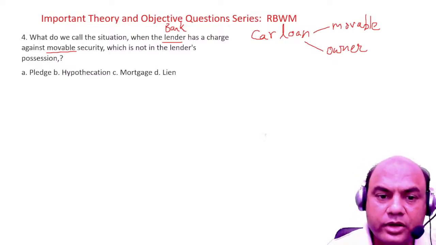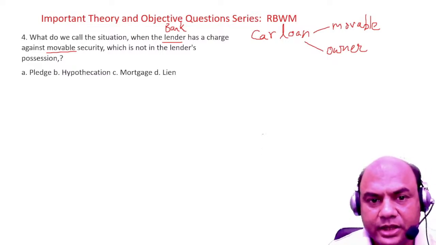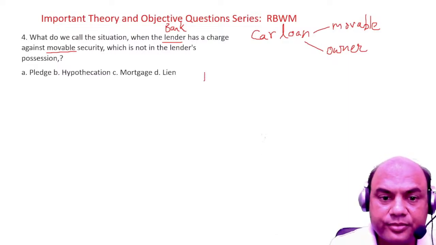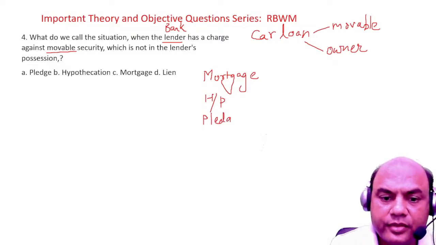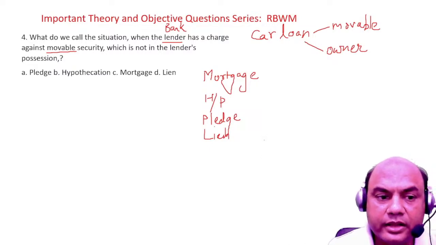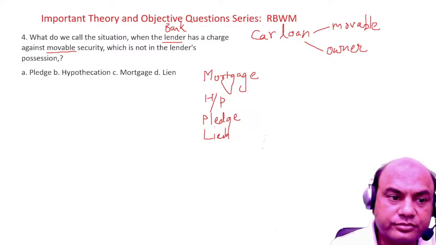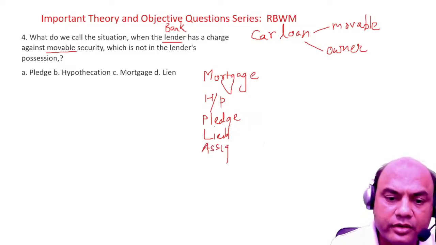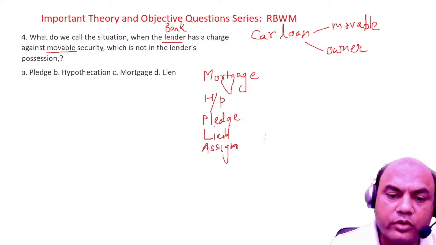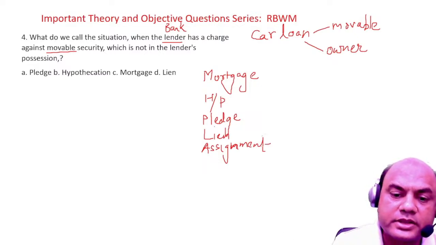Let me explain a few terms over here. There are five types of charge creation. One is mortgage, then hypothecation, HP, then pledge, then lien, and the last one is assignment. When do we do all these?